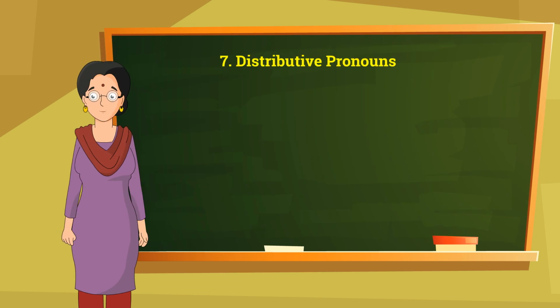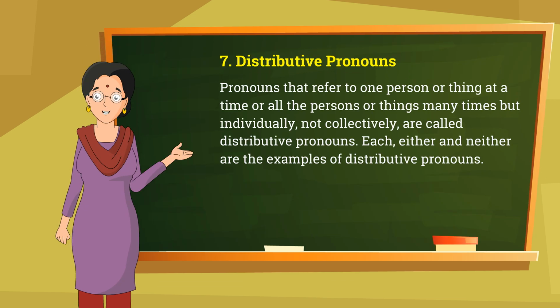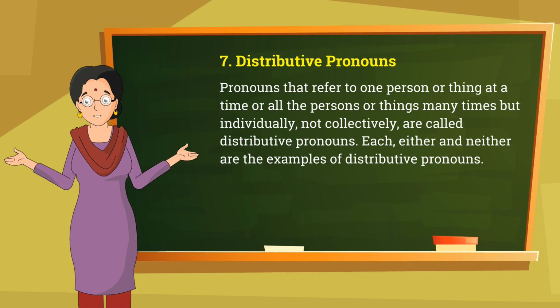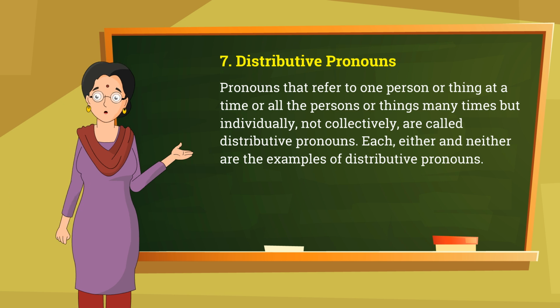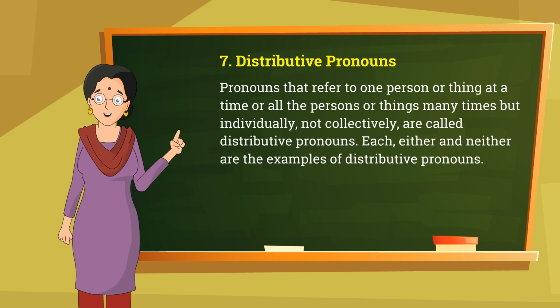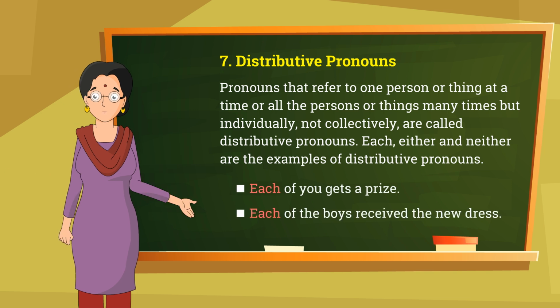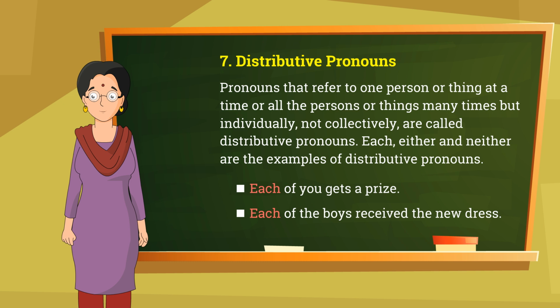Distributive pronouns. Pronouns that refer to one person or thing at a time, or all the persons or things many times but individually, not collectively, are called distributive pronouns. Each, either and neither are the examples of distributive pronouns. Each of you gets a prize. Each of the boys received the new dress.